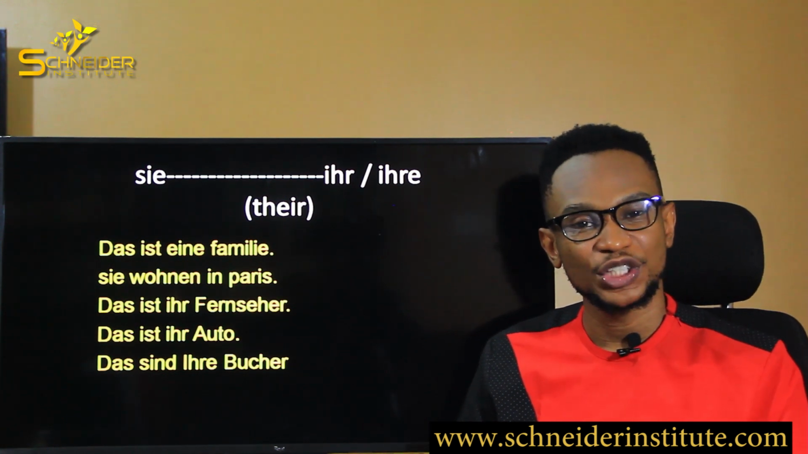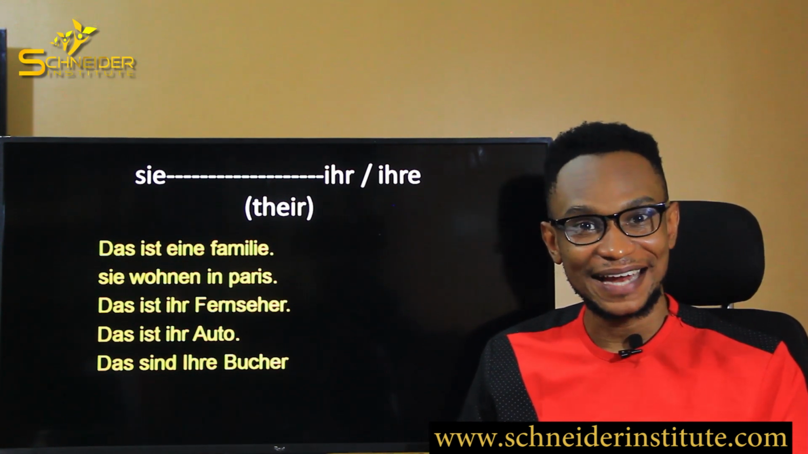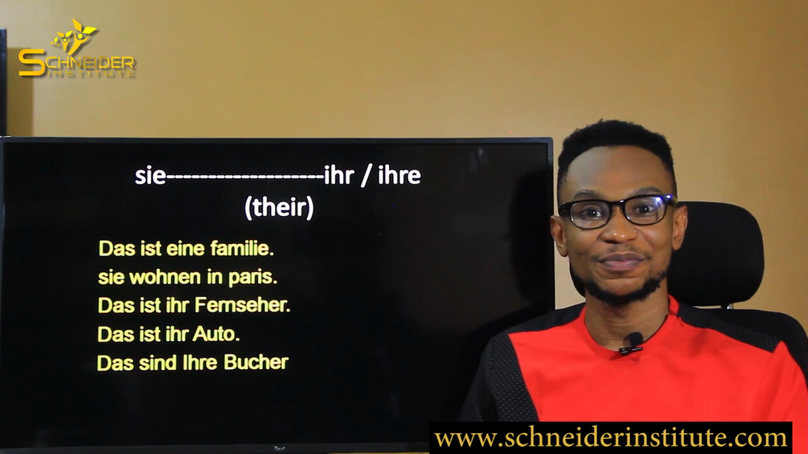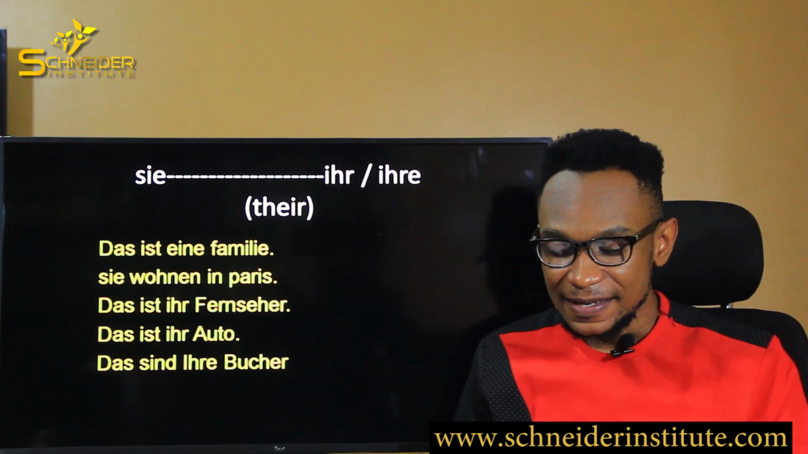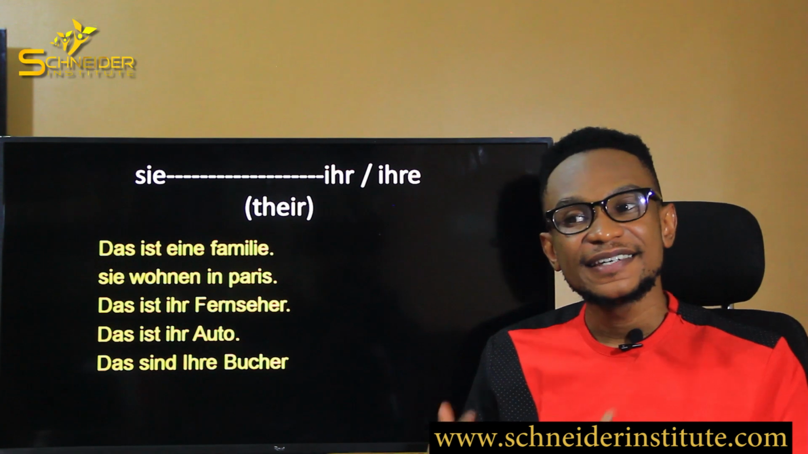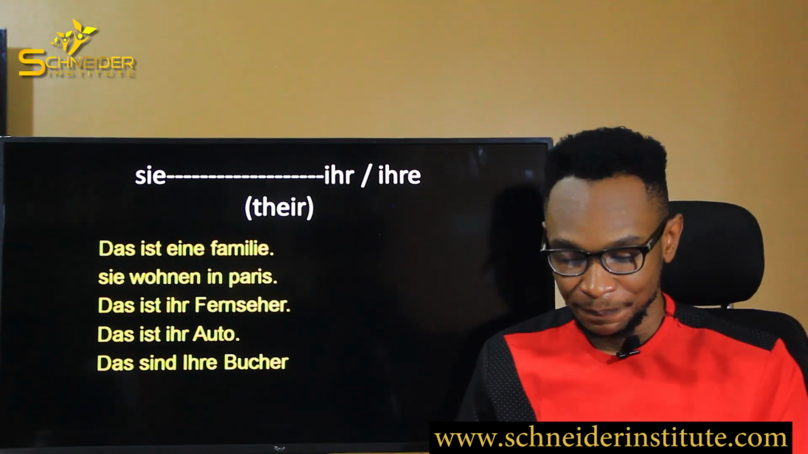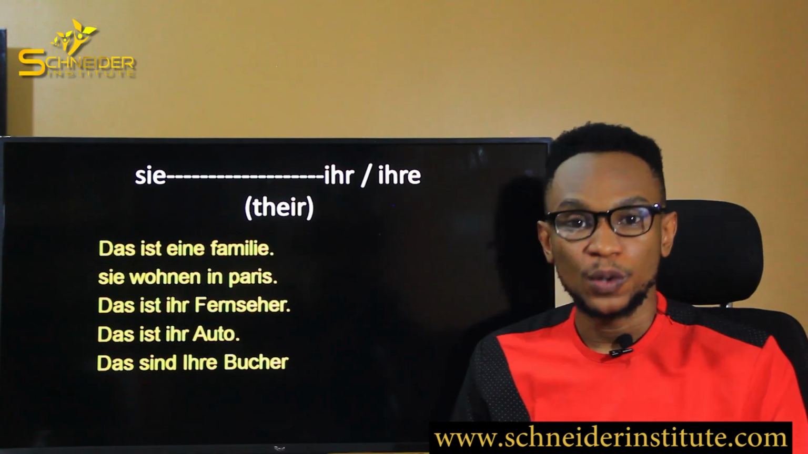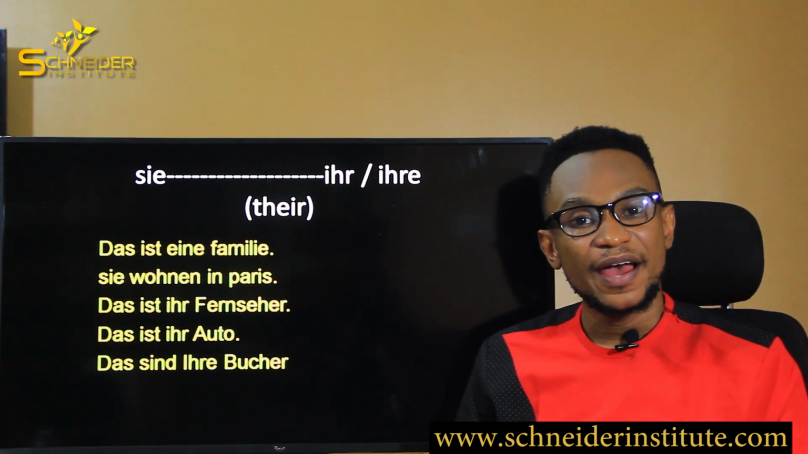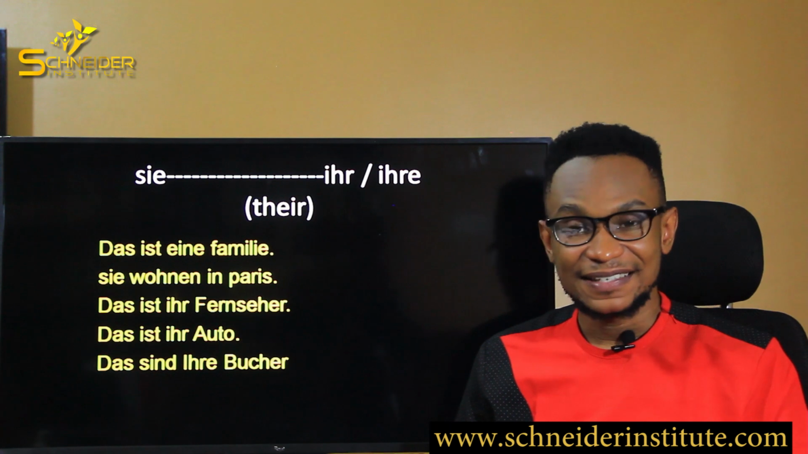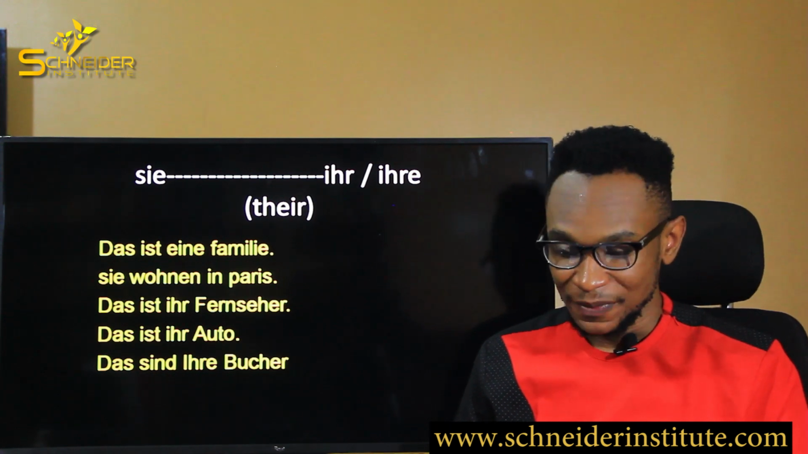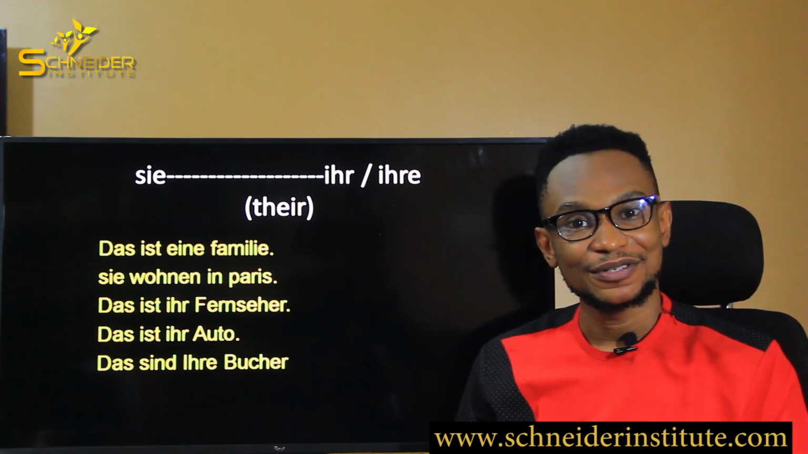Let's see the ownership of what this family owns, they, right? And for the ownership is going to be ihr. Das ist ihr Fernseher. That is their television. Das ist ihr Auto. That is their car. But das sind ihre Bücher. These are their books. Okay?